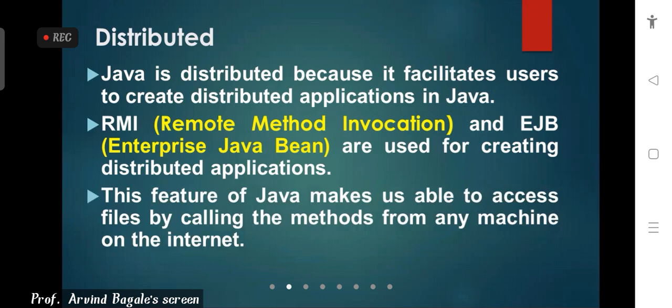Mainly this feature of Java makes us able to access files by calling methods from any machine on the internet. That's why it is called a distributed programming language.